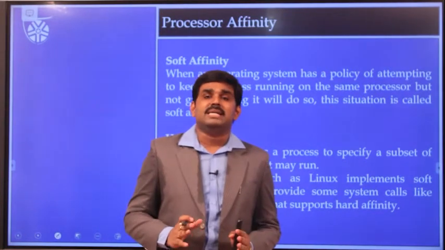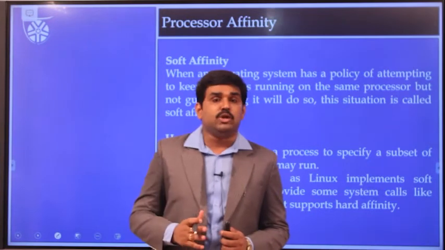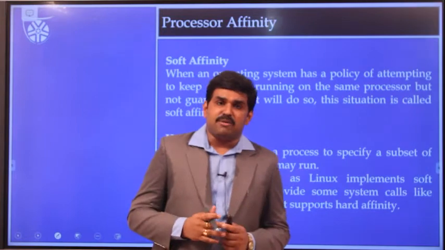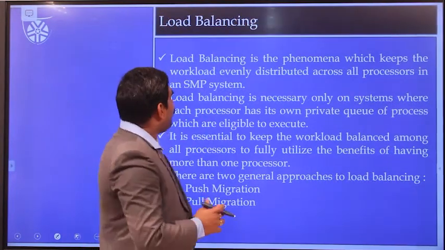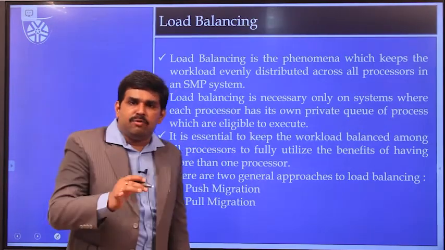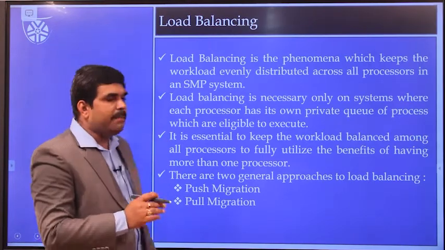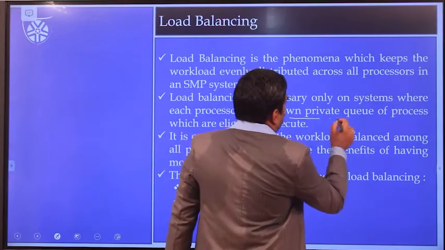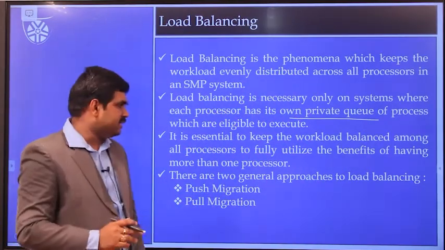Hence, hard affinity doesn't allow load balancing when compared to soft affinity. Load balancing is made possible when the work is carried out equally or uniformly across all the processors. It is made possible only by establishing a private queue among all the processors to execute the processes on those machines.